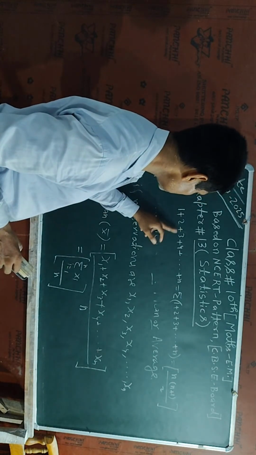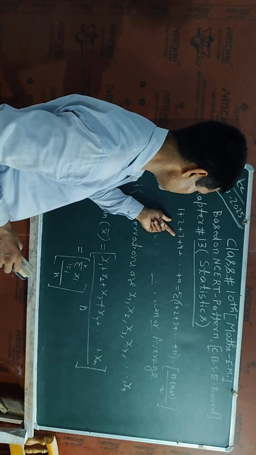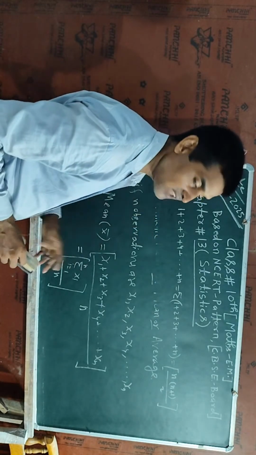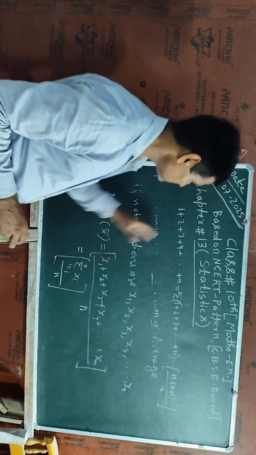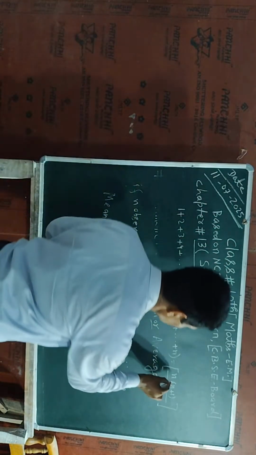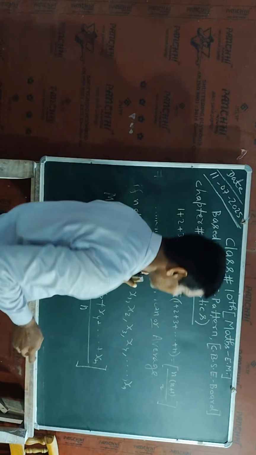This is the first term, the second term, and its common difference will be n. So this sequence is an arithmetic progression. So its sum will be n into n plus 1 divided by 2.